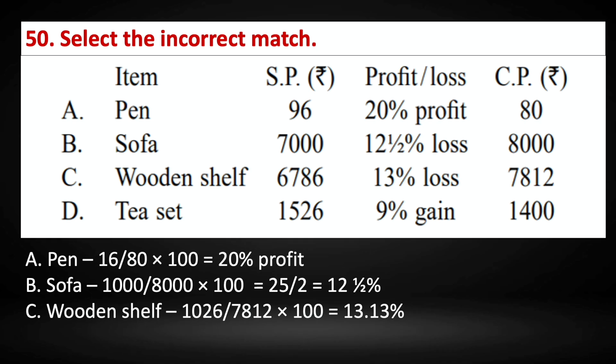Option D, we have tea set 9% gain. So selling price minus cost price is a gain. So 1526 minus 1400, that is 126 by 1400 into 100, that is equal to 9%. So option D is also a right match. So therefore the correct answer is option C, which is an incorrect match.